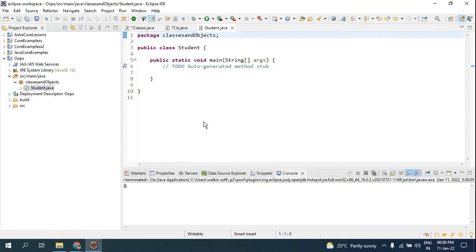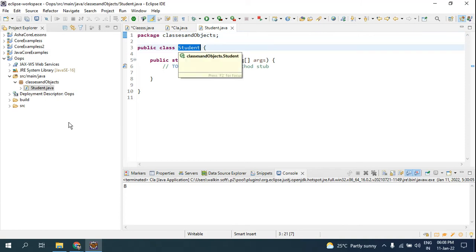So you understood that when I say class, this is the class name, and this is the file name. When you are creating a Java file, look here, .java extension, this is the file name. When you are creating the file, the Java compiler provides the class name in place of the Java file.